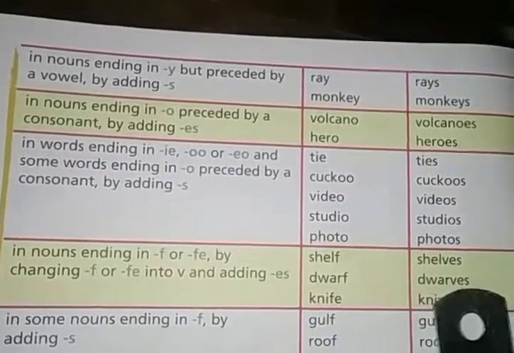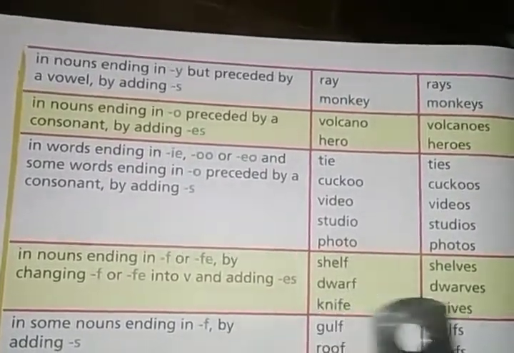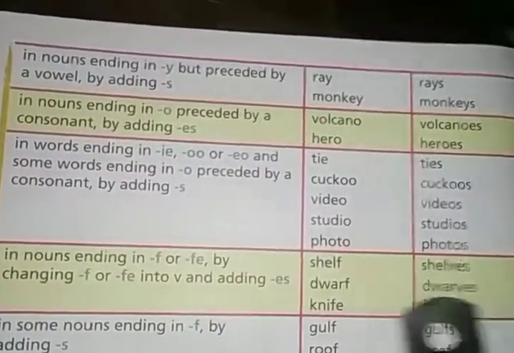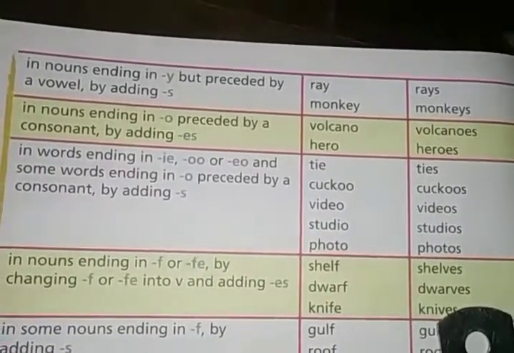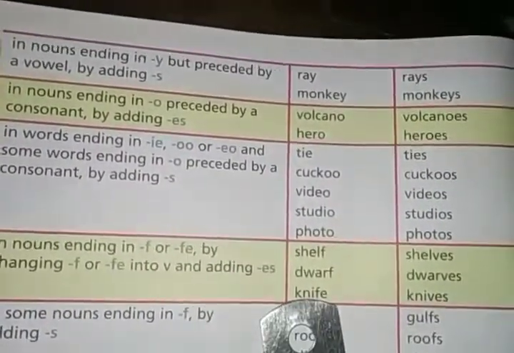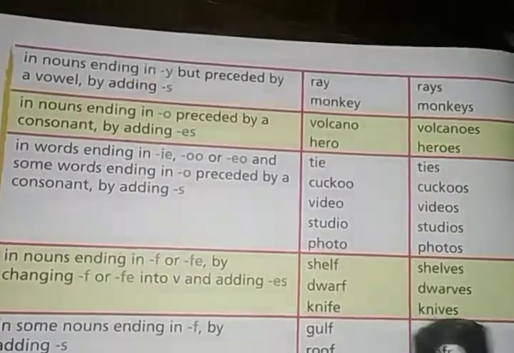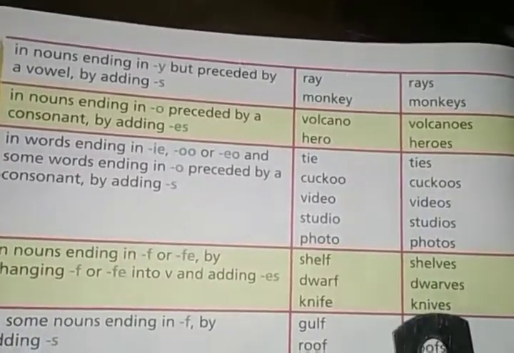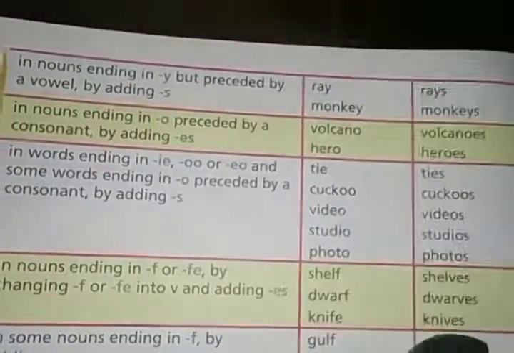Dwarves. You'll have to replace the f with v and add es. I wrote v in place of f, and es. It will become the plural form. Knife, I removed fe and wrote v and es. Knives. It will become the plural form of the word knife.